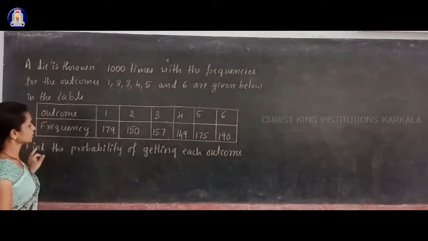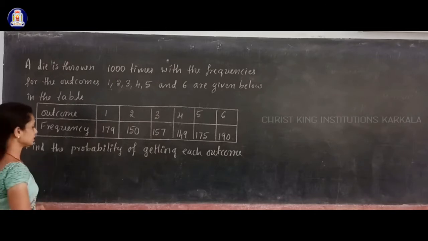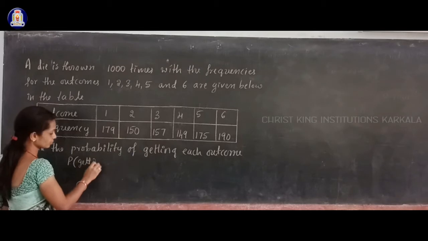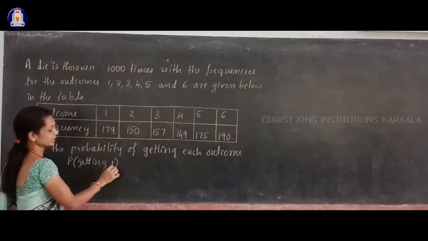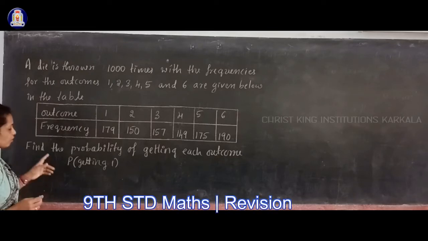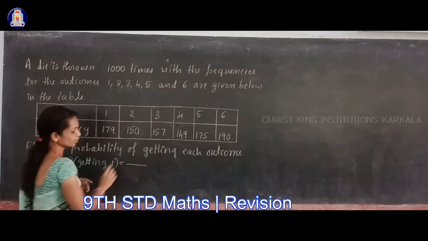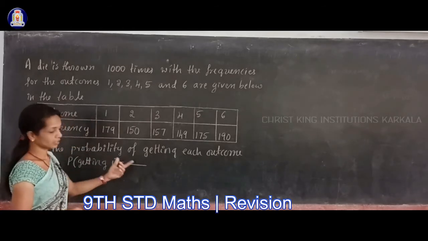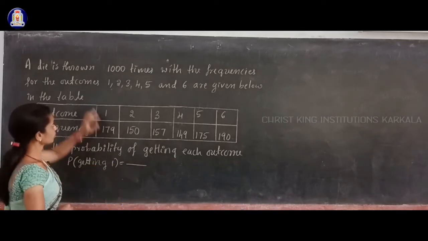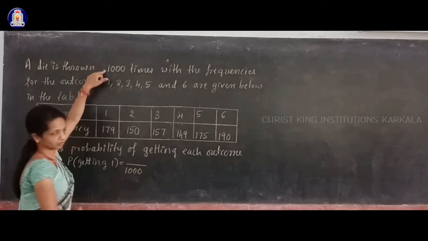Okay, you are asked to find the probability of getting each outcome. Means you have to find the probability of getting 1, getting 2, getting 3, getting 4, getting 5, 6 like that. Okay, so now first, probability of getting 1 is equal to in how many throws you got 1 divided by the total number of throws. The total number of throws is the same for each outcome, that is 1000 times.